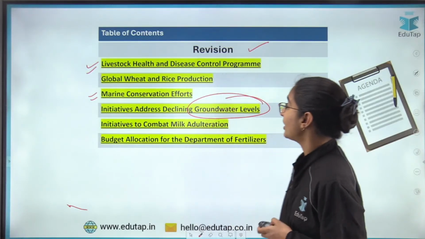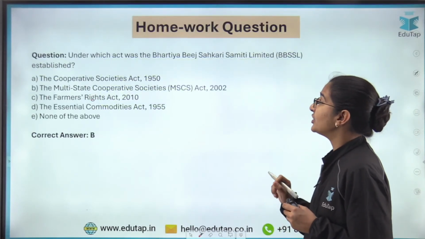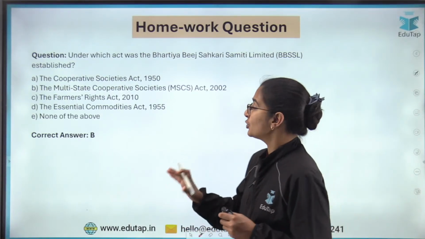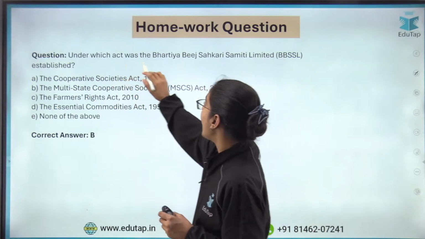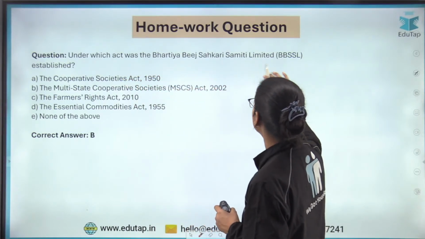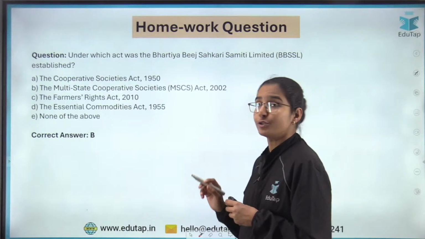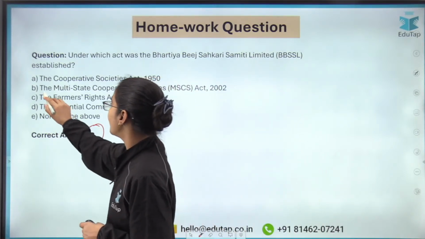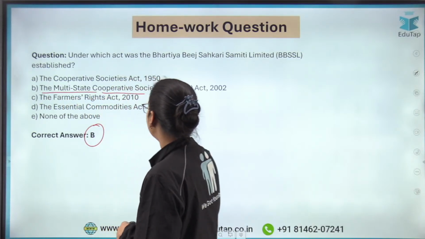All right, and here is the question. First of all, let's discuss the homework question's answer. The homework question was, under which act was the Bharatiya Beej Sahakari Samiti Limited established? The correct answer for this question is option B. It was established under the Multi-State Cooperative Societies Act.